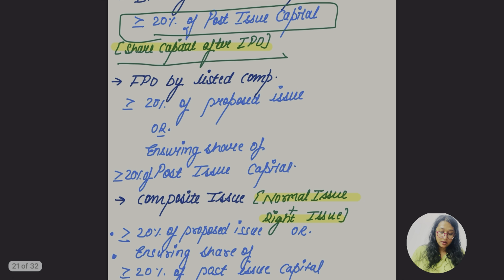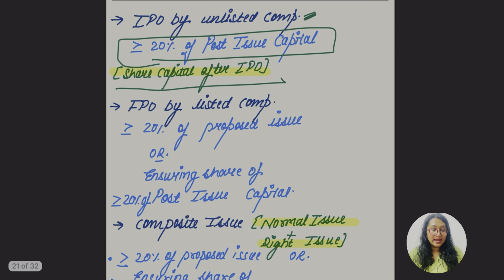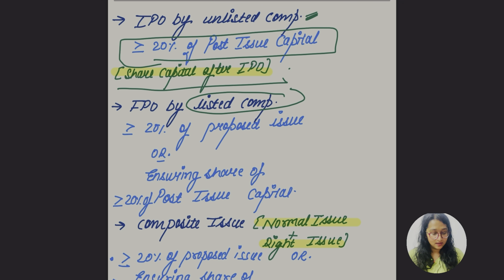So what about the FPO by a listed company? FPO is done by a listed company. We know that an unlisted company has to be listed first, and only then does it become a listed company. Now we know the meaning of FPO, further public offer.